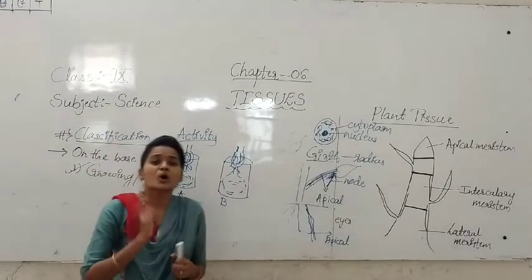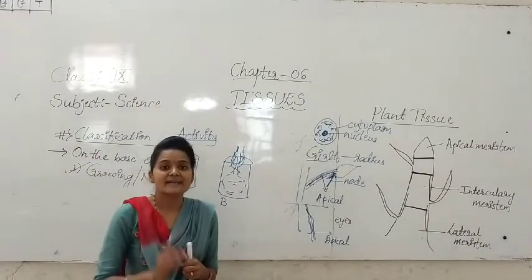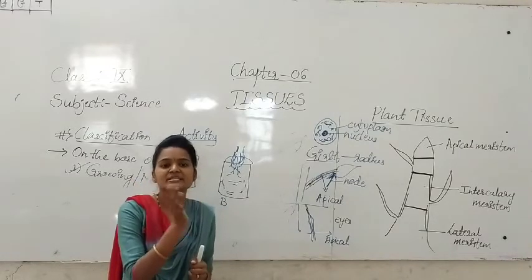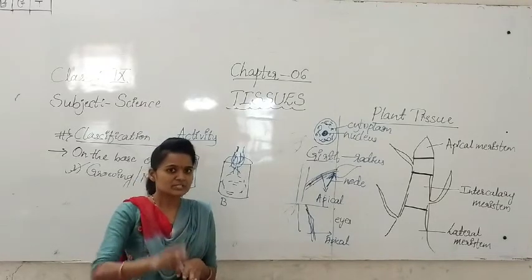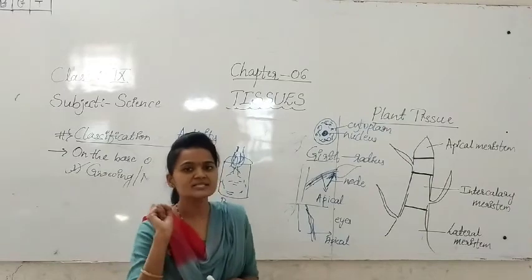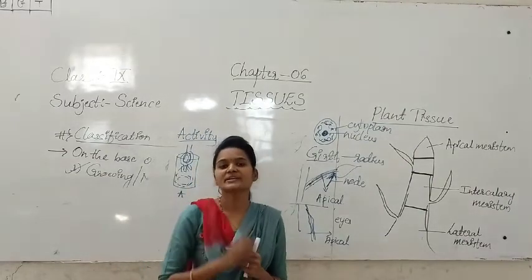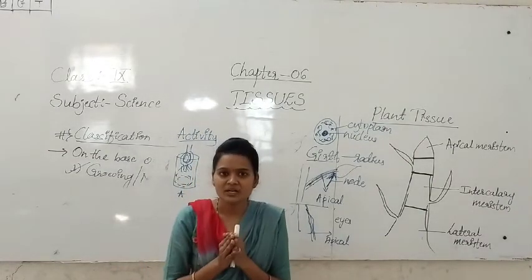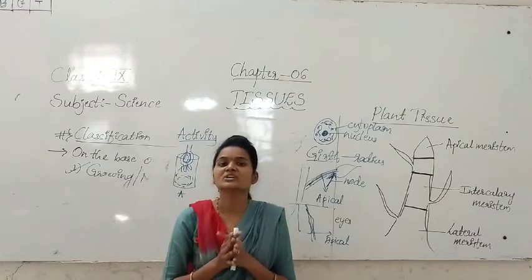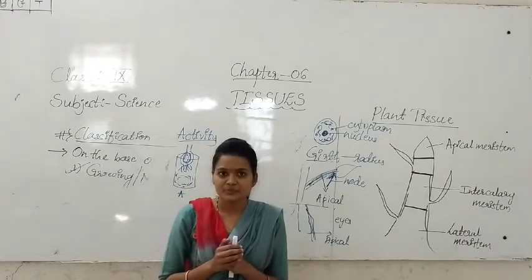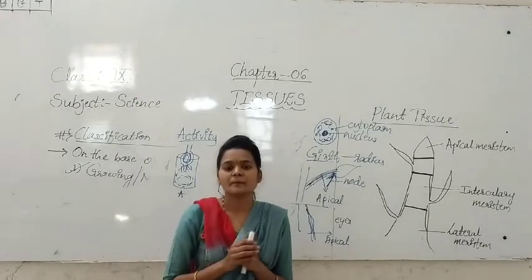See, you have to observe the onion as day 1, day 2, day 3, day 5 like this. Fill the jars with water and keep the onion on the beaker.